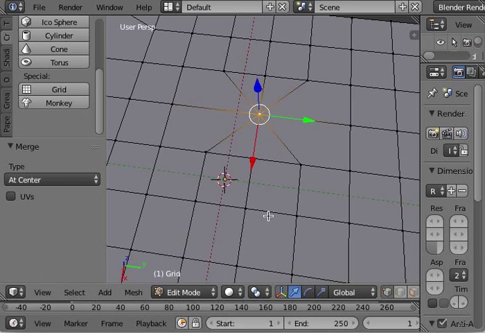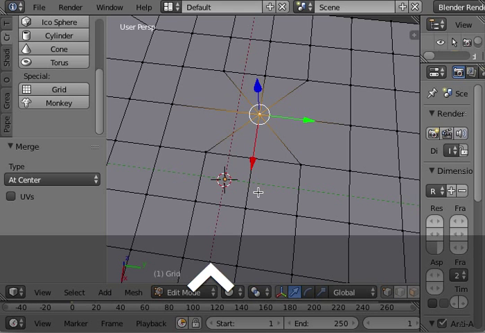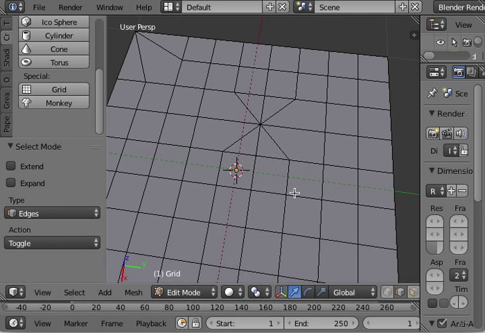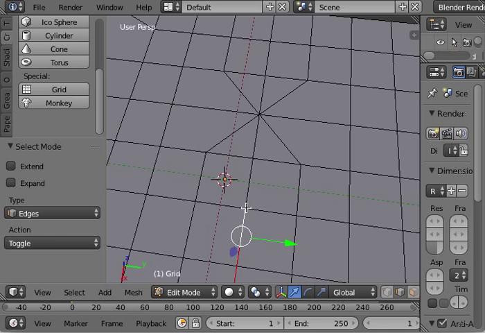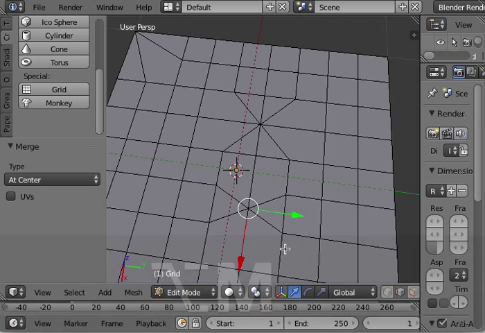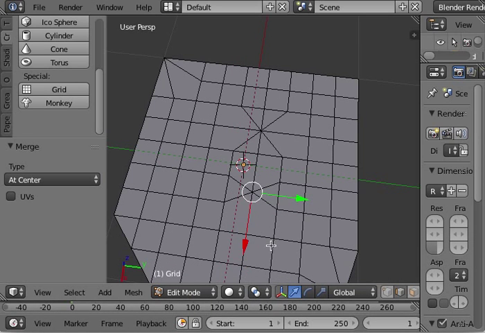You can also merge edges. So I go in edge mode, and if you merge an edge, it will just select the vertices forming this edge and merge them the same way. Alt M, at center, and you see the two vertices here are merged in one.